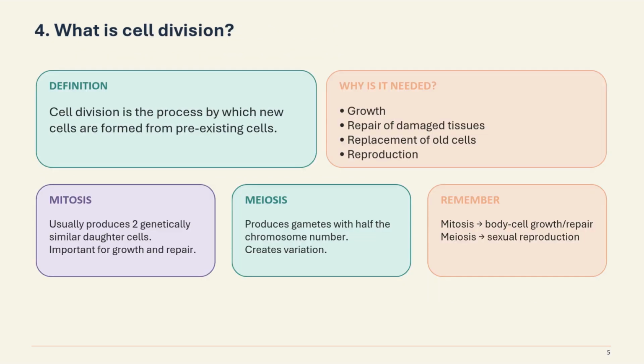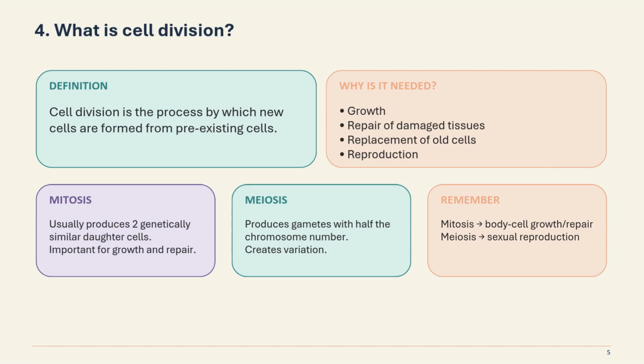So you all know cell division is the process by which new cells are formed from pre-existing cells. Now, why is it needed? For the growth, repair of damaged tissues, replacement of old cells, and reproduction. So, if the teacher is asking you in your exam, what is cell division, you have to write the definition, and you are supposed to write why it is needed, the needs of cell division also.